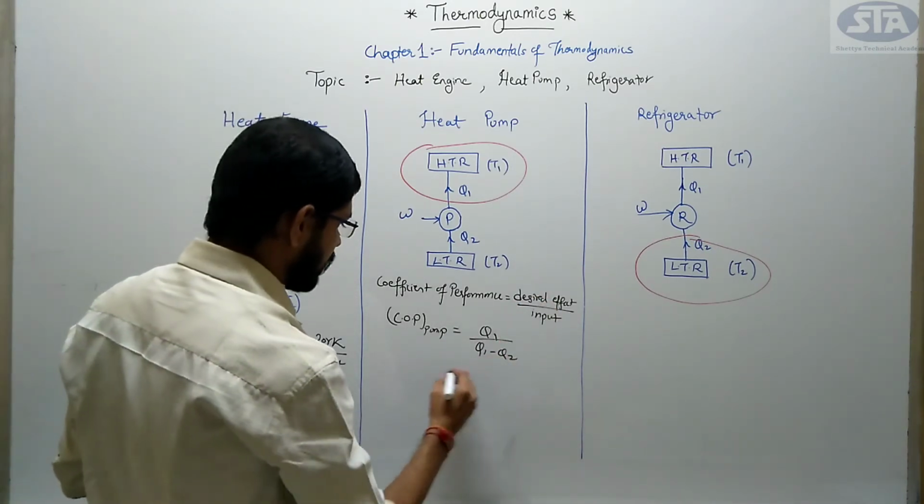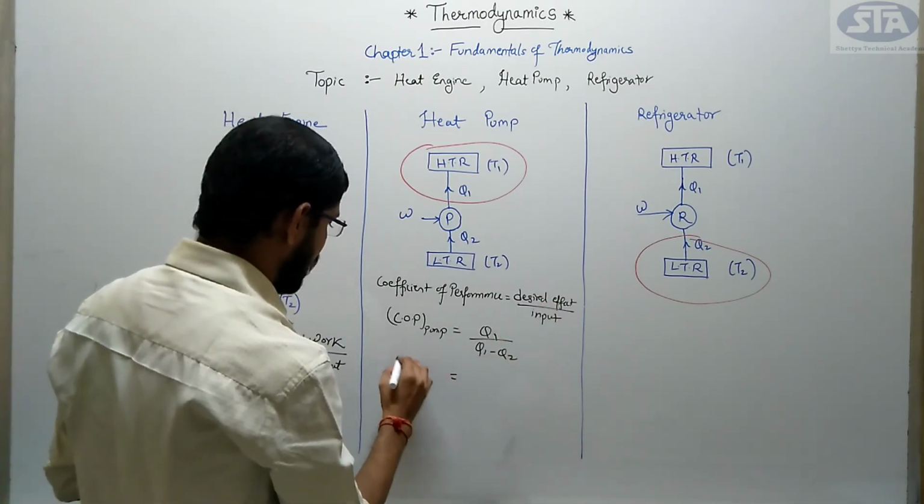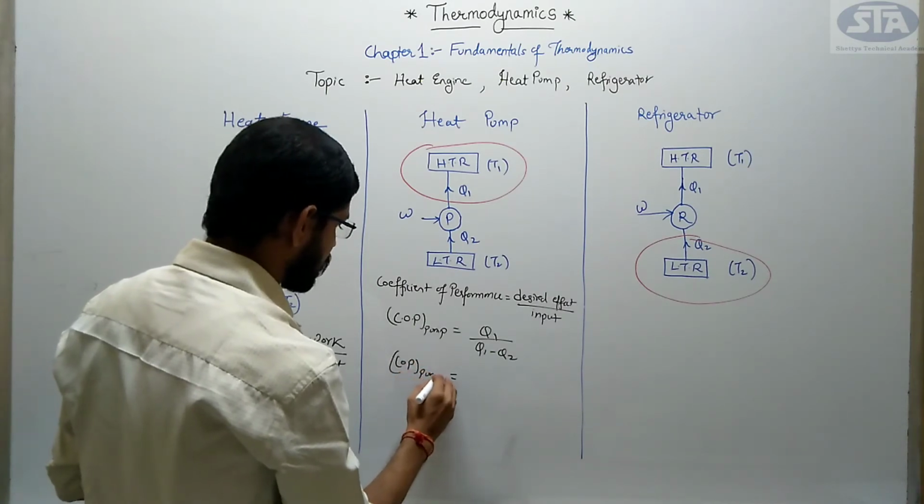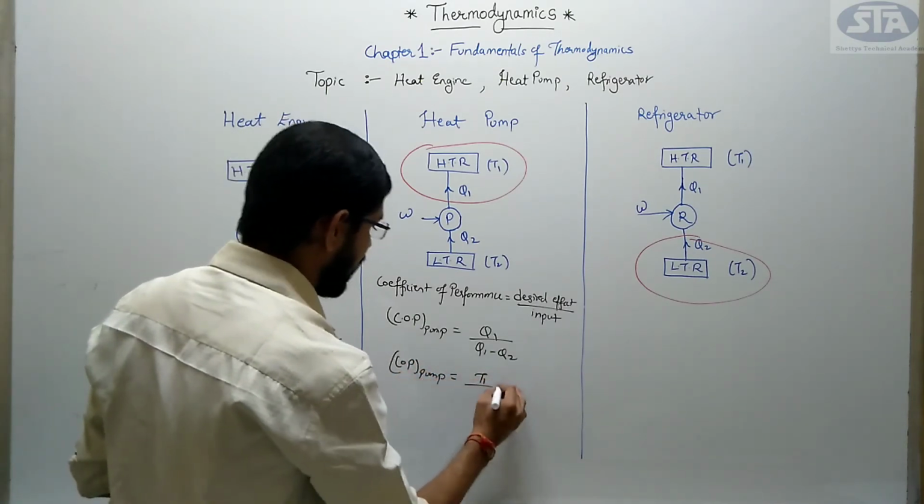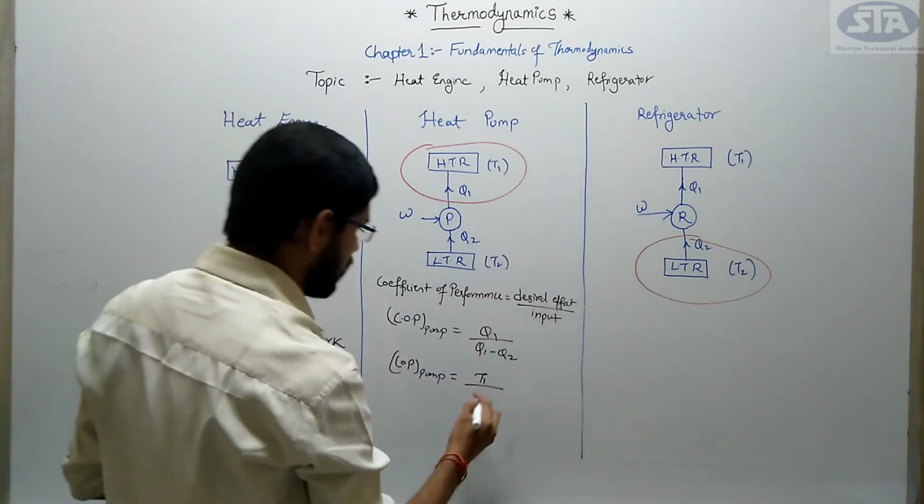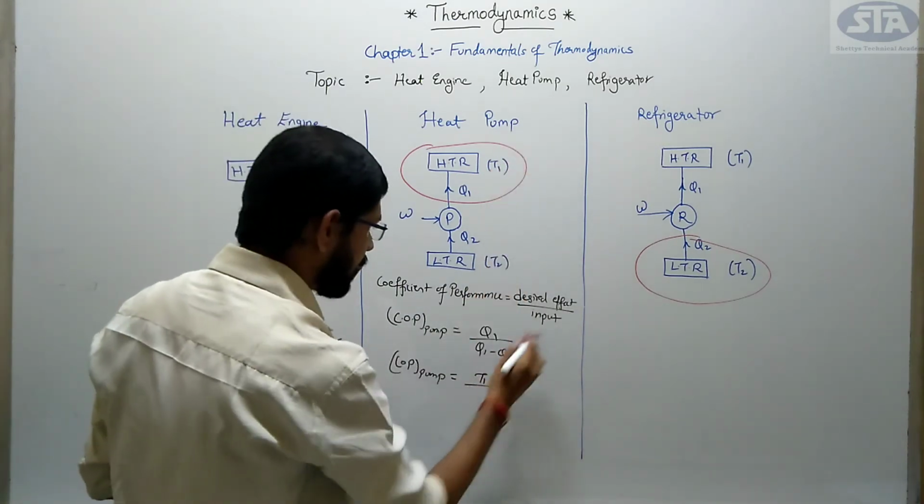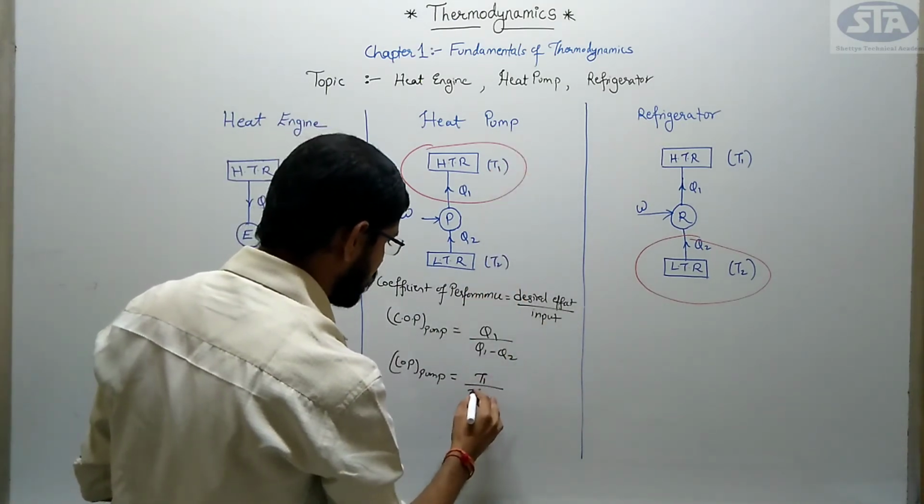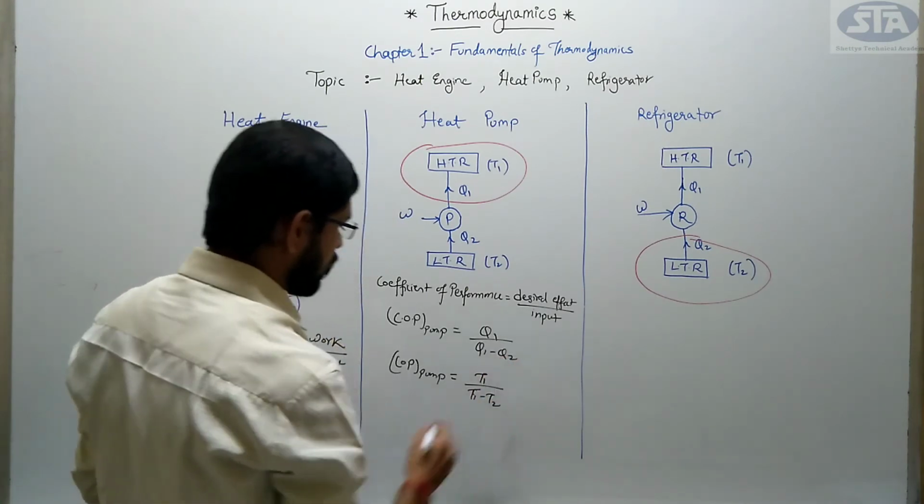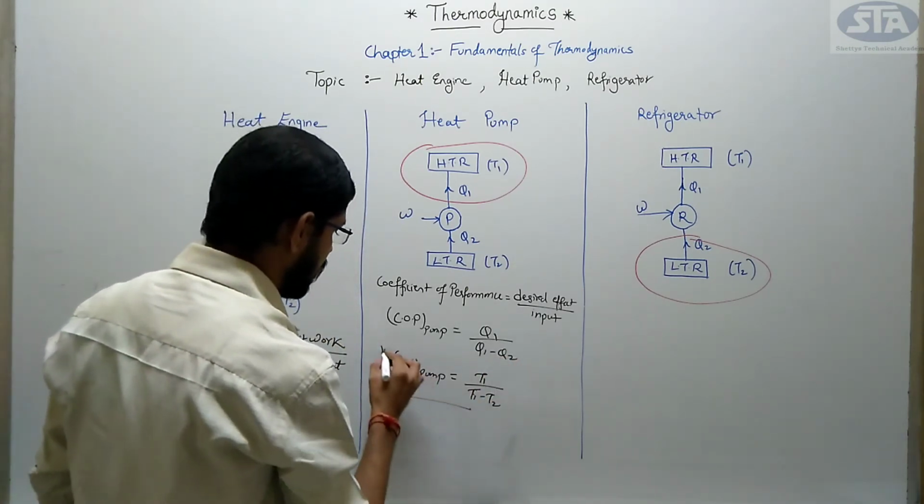In terms of temperature, if I need to write COP of pump equals to T1, that is, I require higher temperature, right? The desired effect is my high temperature divided by my input, that is T1 minus T2. Okay, you need to learn these formulas.